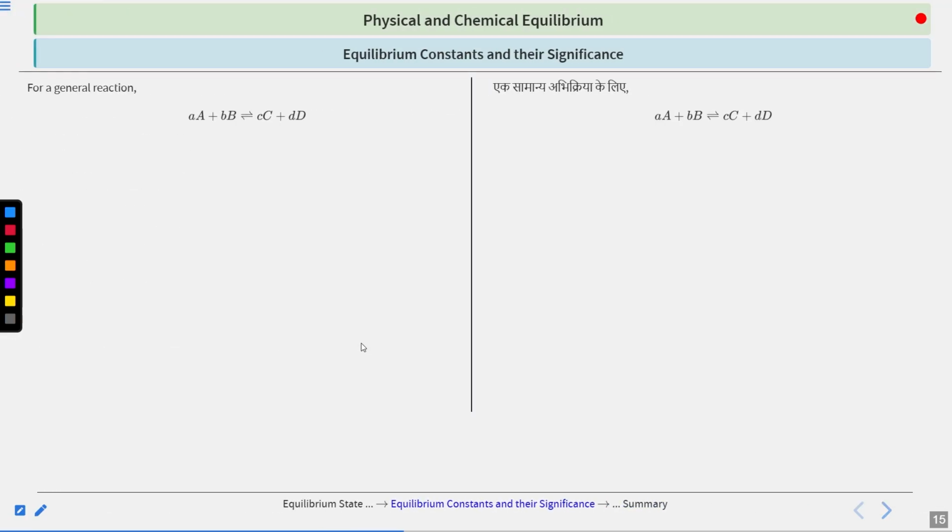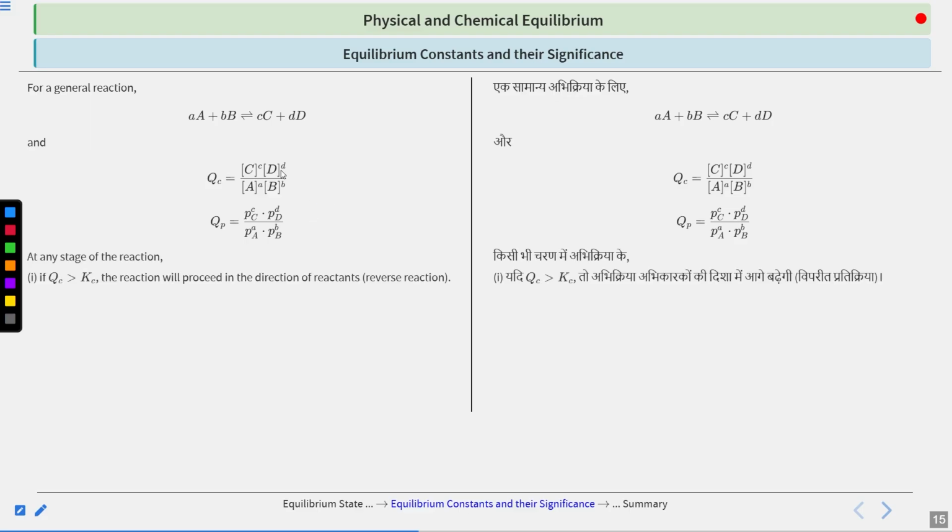Now consider a general reaction, aA plus bB giving us cC plus dD. Capital A is reacting with capital B to give C and D, where small a, b, c, d are the stoichiometric coefficients. Then Qc is defined for any situation where equilibrium has not been attained, meaning the change of concentration is visible. In this case you can write Qc, and also Qp.